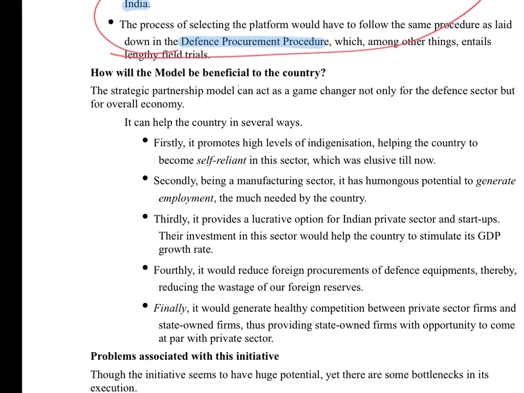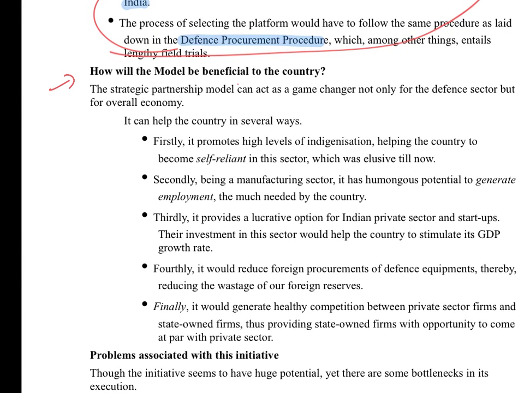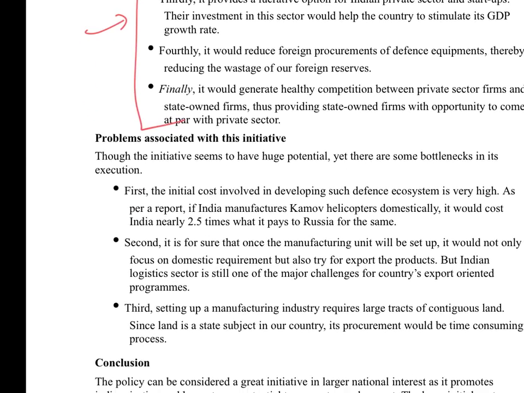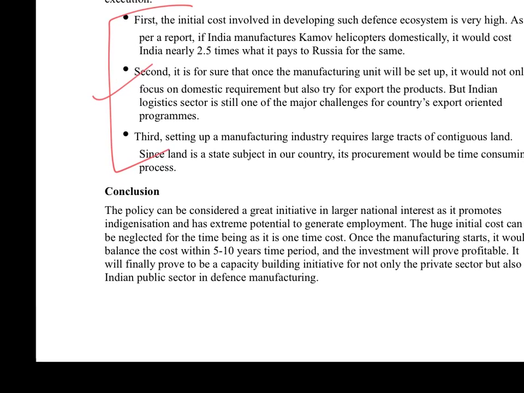The next is how will this model be beneficial to the country. So these are the points which will be included here. Very simple mains related stuff. Then problems associated with the strategic partnership model. Please go through these points, also important for mains. And finally, we have the conclusion. So that will be all in this topic.